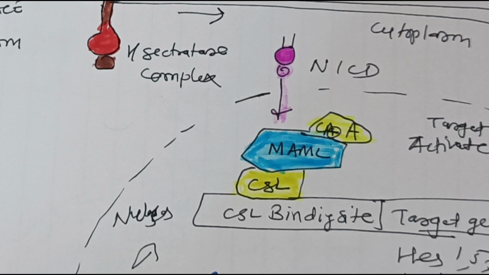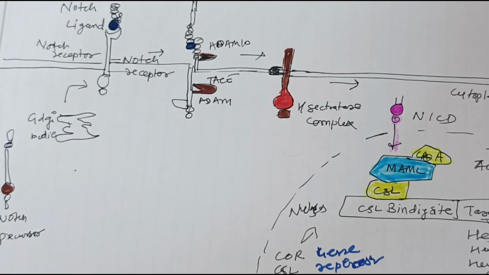Then NICD is the Notch Intracellular Domain, the activated fragment that enters the nucleus. Then the signaling mechanism. We have known that ligand binding takes place, then sequential proteolytic cleavage takes place, NICD release and nuclear translocation take place, and then final transcription activation. So these are the steps of Delta-Notch signaling.